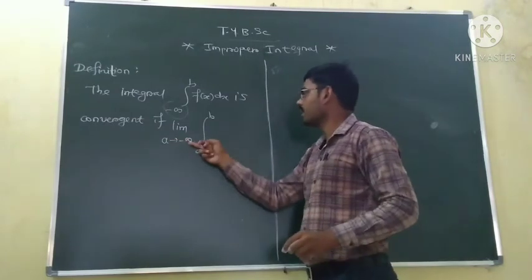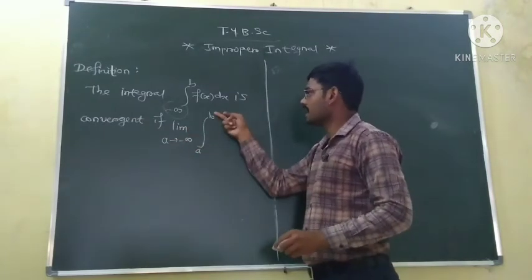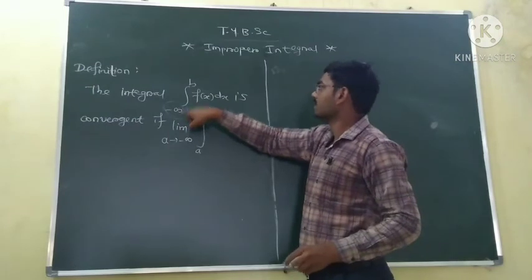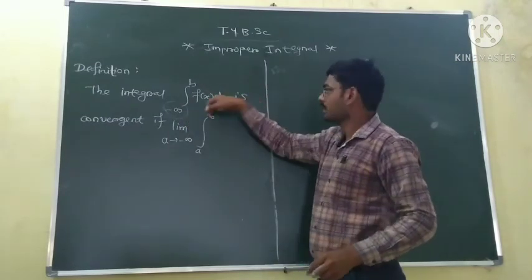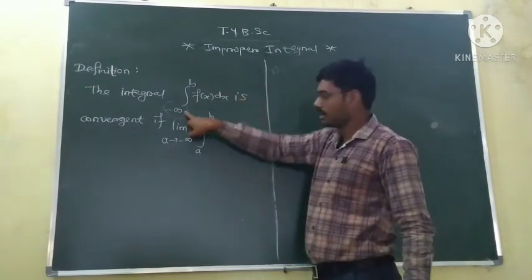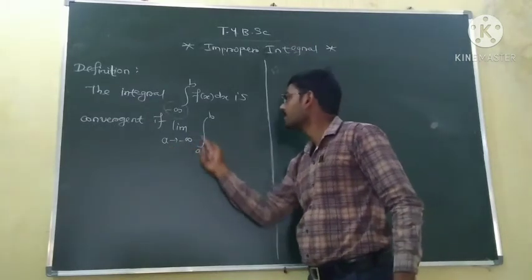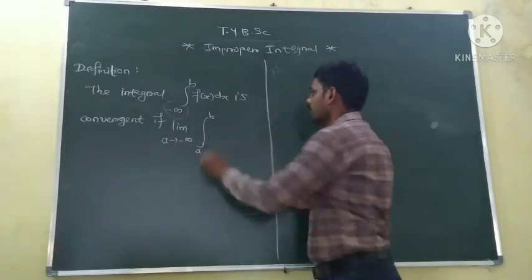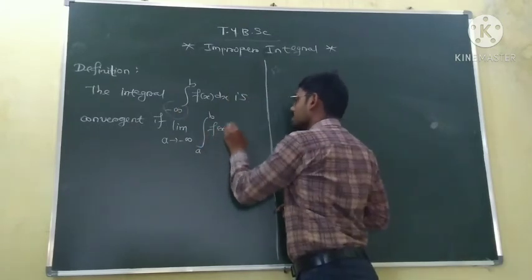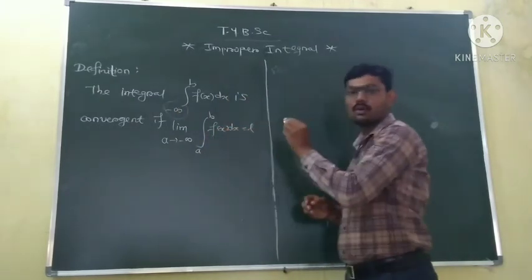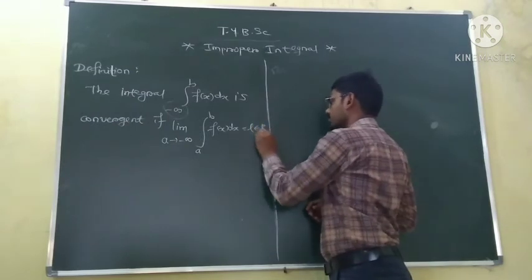The limit as a tends to minus infinity of the integral from a to b is the same as the integration from minus infinity to b. So b and b are the same. Here it is minus infinity, here it is a, but a is tending to minus infinity. This is the same as the integral from minus infinity of the function existing and being equal to some real number.